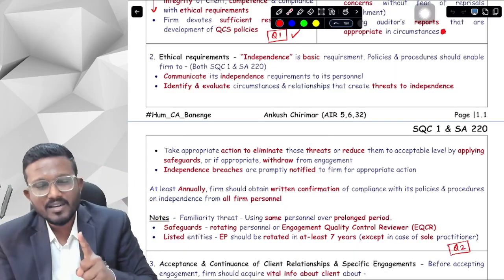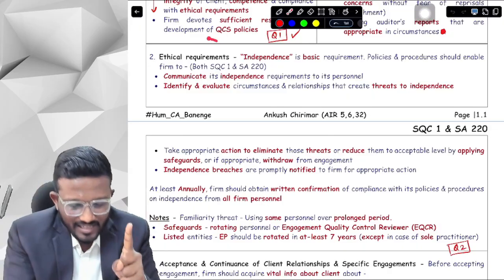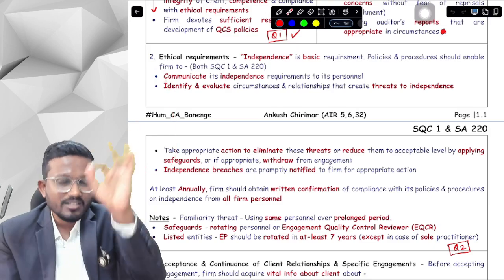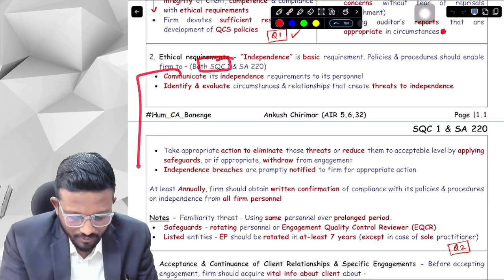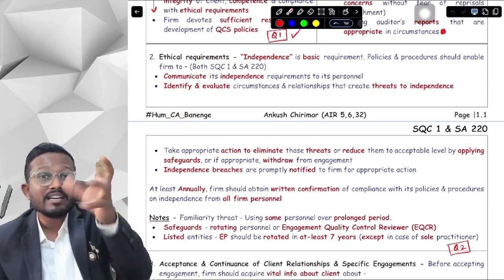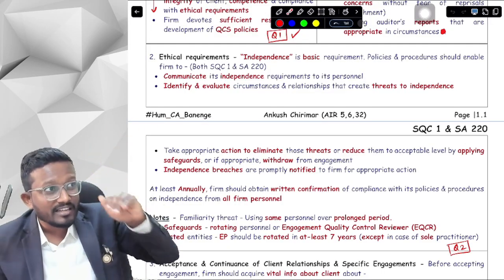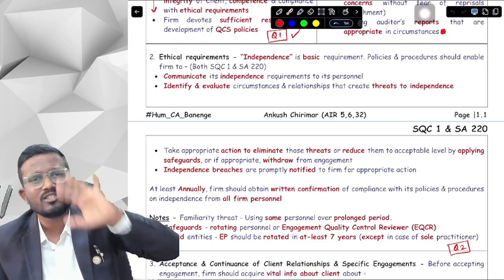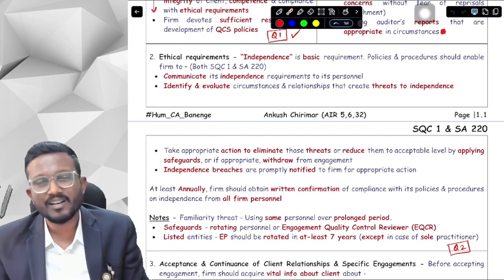So what you have to do is, when you are writing any answer based on ethical requirements, you have to mention all those 4 points 2 times. First of all, you have to write these 4 points as per SQC1, then you have to write these 4 points as per SA 220. So you don't have to learn that SQC1 has these 3 points and SA 220 has those 3 points. You just have to merge both and write all the 4 points 2 times, and you will get all the marks.